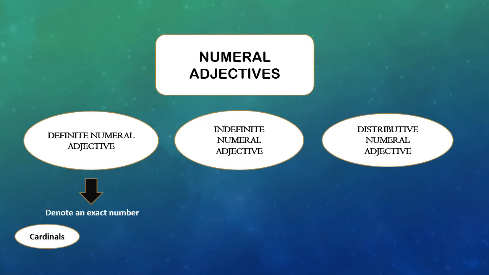While when we say first, second, third, then these are called ordinals. Indefinite numeral adjectives such as all, no, many, few, certain, sundry, etc. do not denote an exact number.